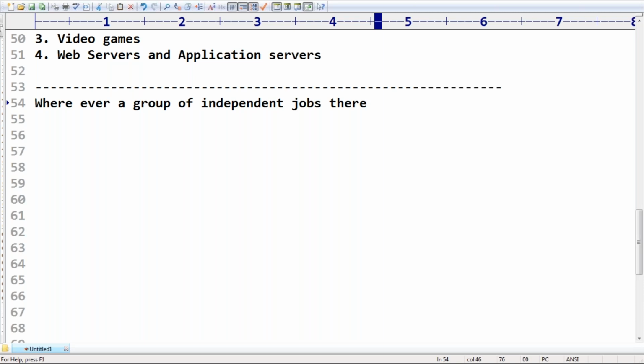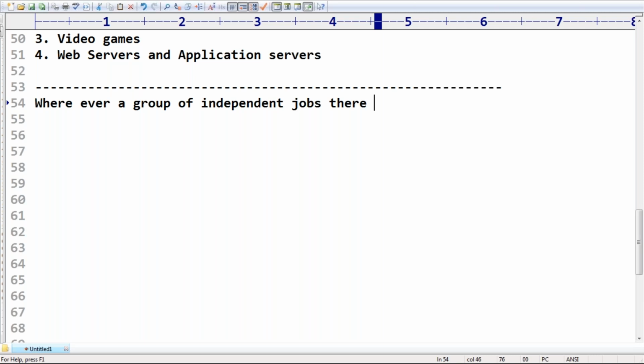Remember, wherever a group of independent jobs are there, don't execute one by one, because they are independent of each other. Why wait or execute one by one when there is no relation at all? Execute simultaneously, and the total activity completes in less time.